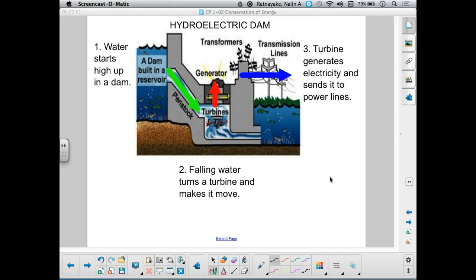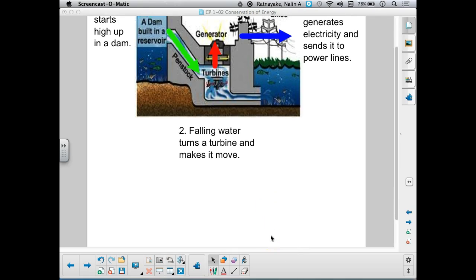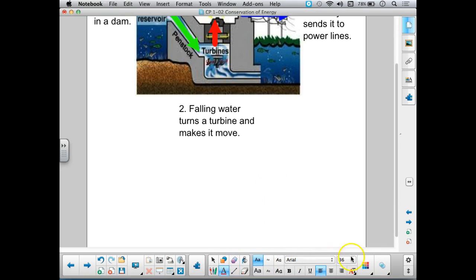So same task. Can you write a paragraph description of how energy is converted and transferred in this scenario? And once you've written that, draw an energy flow diagram for this scenario. So pause the video and try that out. Okay, let's see how we did in writing our story of energy.